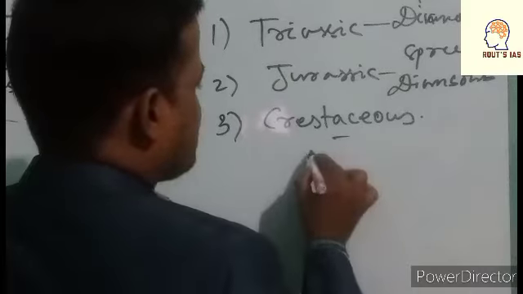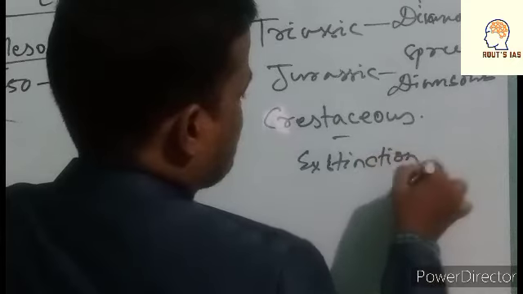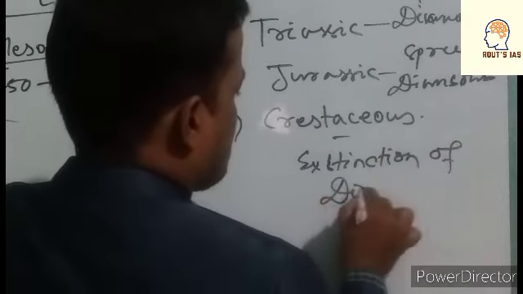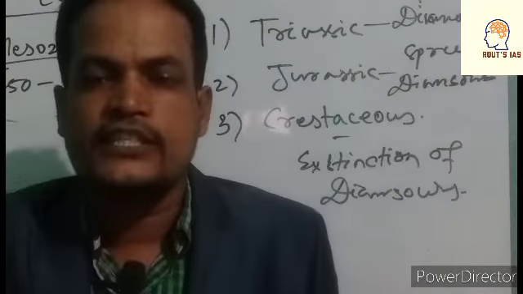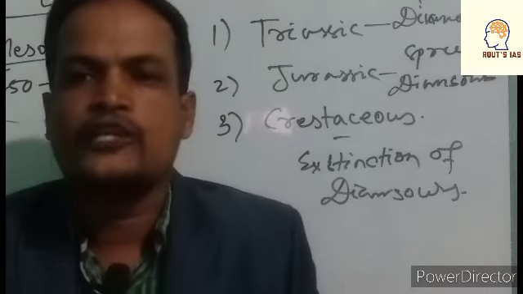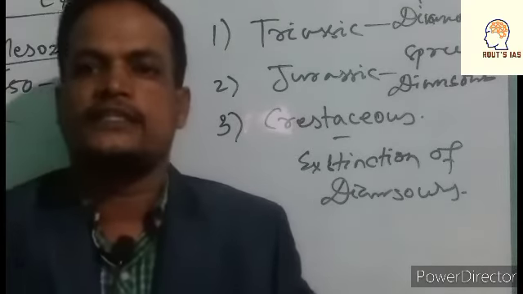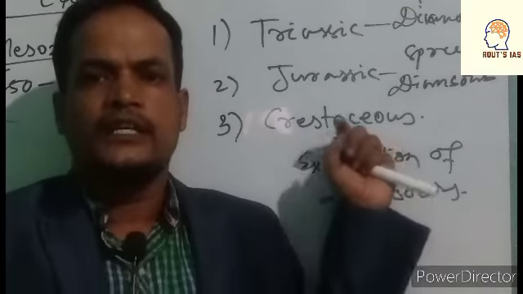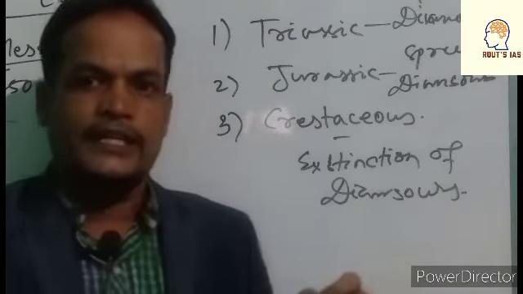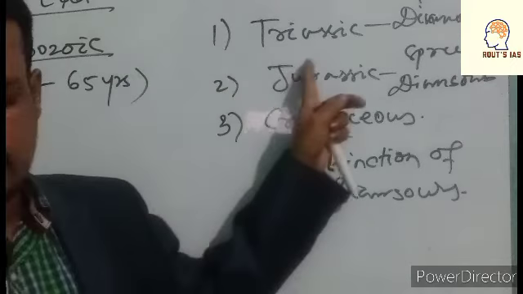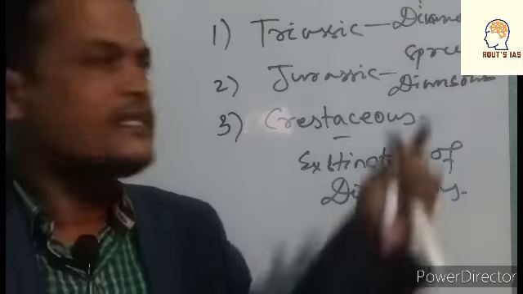Cretaceous: extinction of dinosaurs. So Triassic, Jurassic and Cretaceous. In the Triassic the dinosaurs appeared for the first time, and in the Jurassic they started to spread to different areas. That's why it is called the age of dinosaurs. But in the Cretaceous period, at the commencement of the Cretaceous, they started to go extinct from this planet. Is it right? This is about the Mesozoic era. Now let us focus on the Cenozoic era.